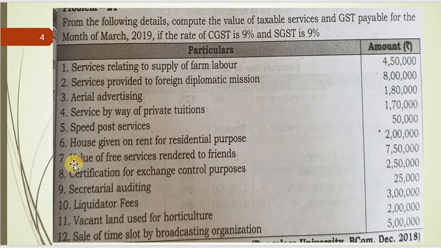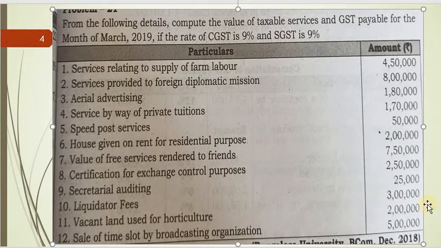So not applicable. Then value of free services rendered to friends worth 7,50,000, completely taxable. Certification for exchange control purpose, again it is taxable. Then secretarial auditing, yes it is taxable. Liquidation fees, taxable. Vacant land used for horticulture, it is not at all service. So it is not a service, so it is exempt from GST. Then sale of time slot by broadcasting organization is taxable. So let's work out the solution for this problem.